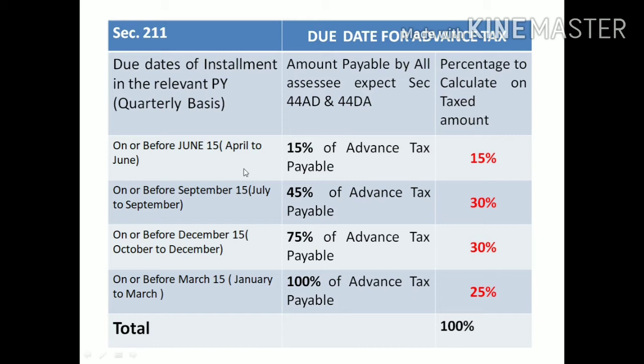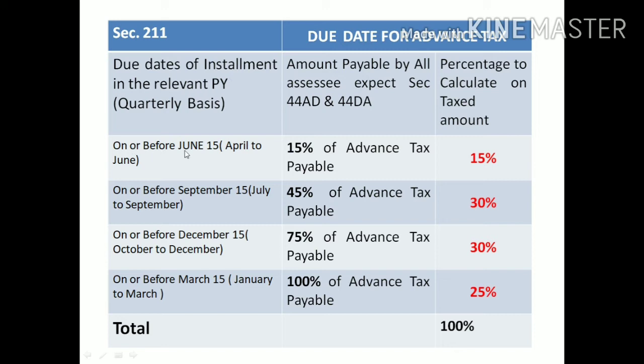Okay, then first quarter. Every quarter consists of 3 months. Remember that. The first quarter relates to April, May, June. In these 3 months, the due date is the 15th of the last month of that quarter, that is June.